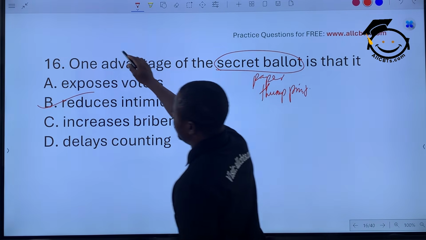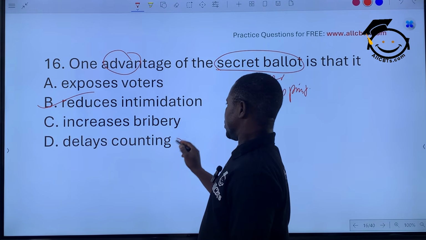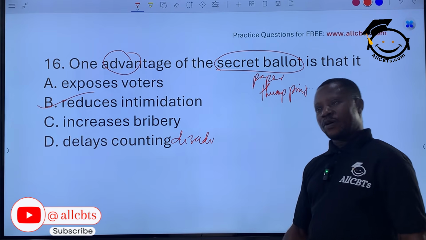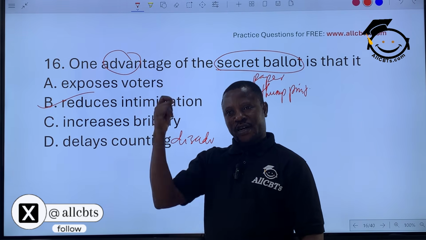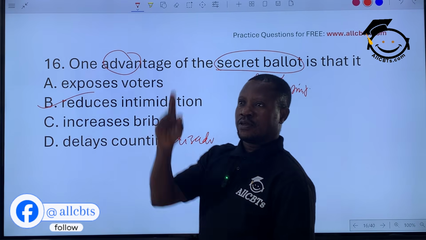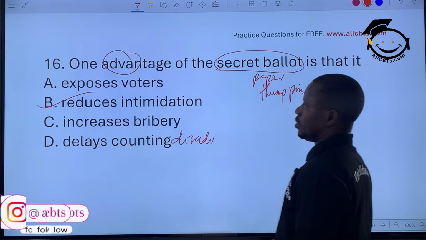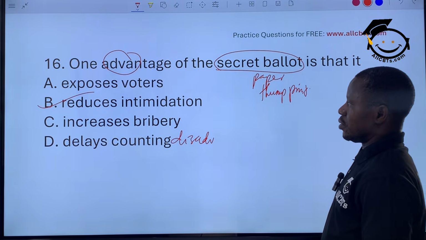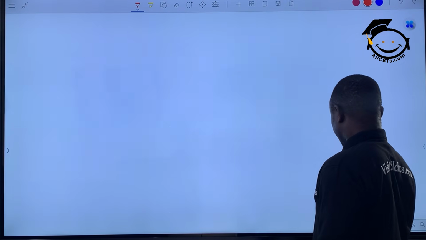We are talking about advantages. This could be a disadvantage of this method, because after the polls are voted, they bring the ballot box, they turn the papers and start counting one by one. But if it's open ballot, which exposes voters, you just count 1, 2, 3, 4, 5, and get your result immediately. But that exposes voters to intimidation, to threat. Well, this one reduces it. So option B is correct.